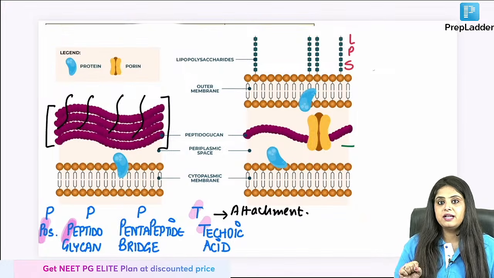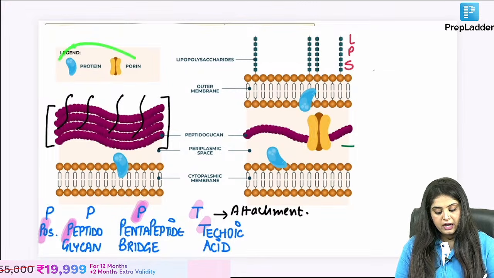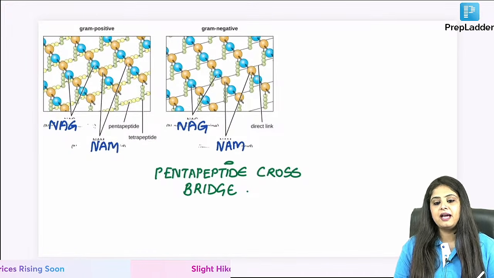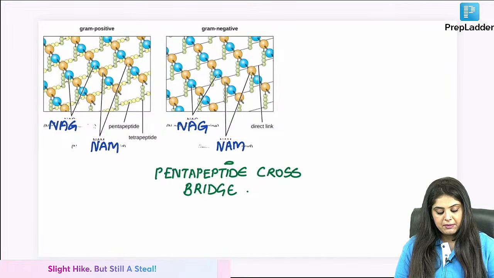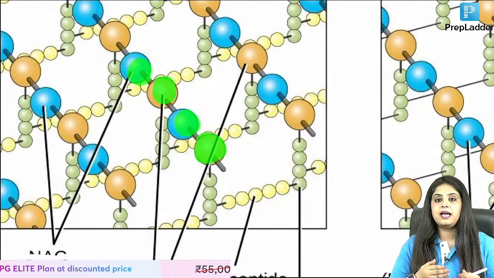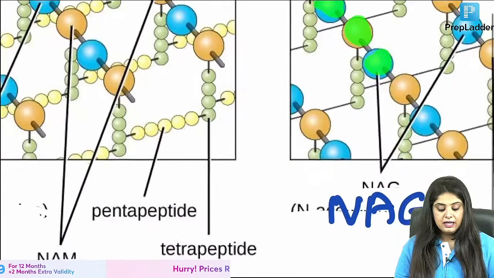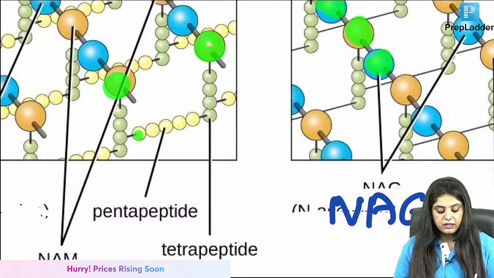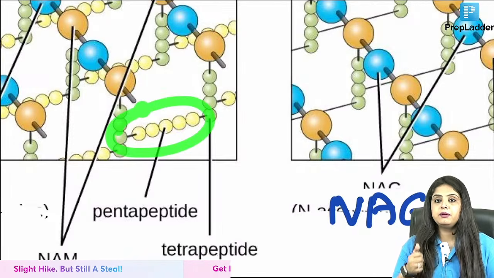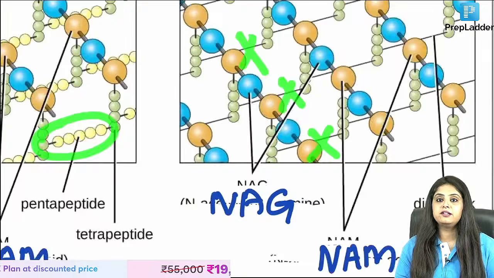So whenever the bacteria wants to attach. And second, it is also going to have the pentapeptide bridge. What is the pentapeptide bridge? I can't see it over here. For that, I will have to zoom in and see it. Like all of you were saying, ma'am, we had already seen NAM-NAG. But in that NAM-NAG, I want to now zoom in and show you. This is a NAM, this is a NAG. This is a NAM, this is a NAG. NAM-NAG will be in every cell wall, whether it is gram positive or gram negative. But please note that between the NAM molecules, 1, 2, 3, 4, 5, these pentapeptide, P for pentapeptide, gram positive; where you don't see these 5 molecules, that is going to be gram negative.